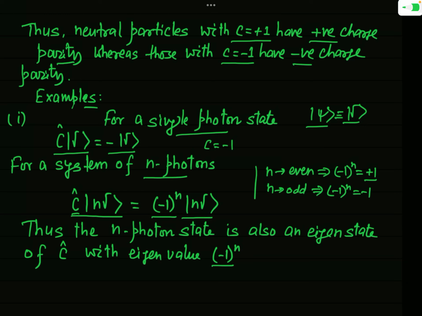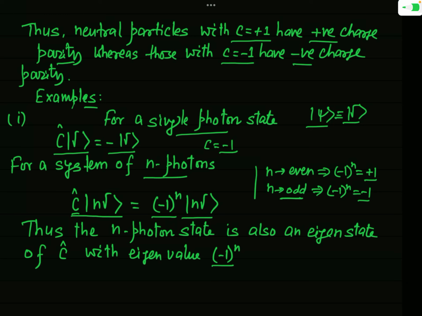Okay, so from this example you can see that for a single photon the charge parity is negative. This is definite. Single photon means one photon, and 1 is just an odd number, so when the number of photons is odd, the charge parity will be -1.